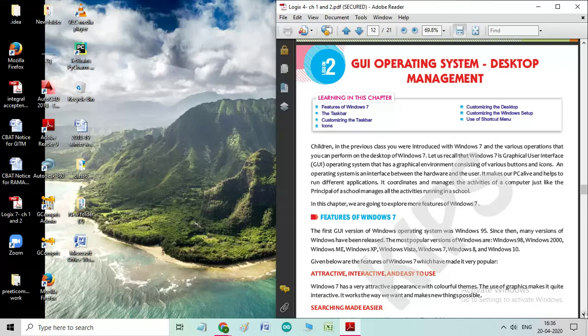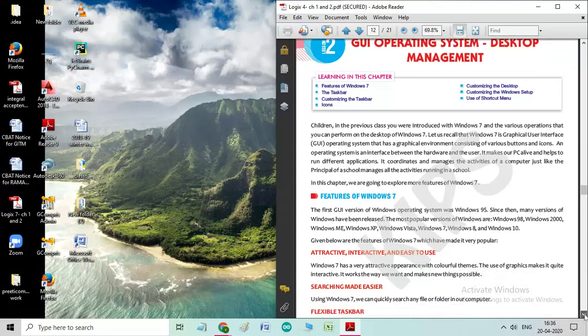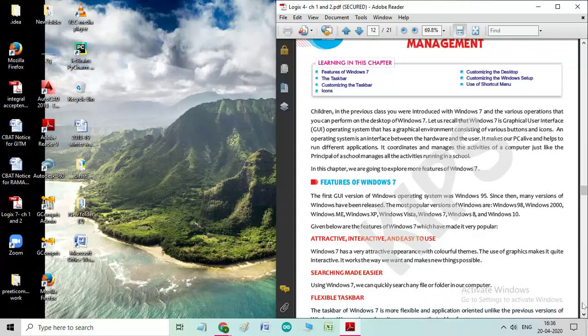So, what are the most important features of Windows 7? We are going to see. The first GUI version in Windows operating system was Windows 95. Since then, many versions of Windows have been released.